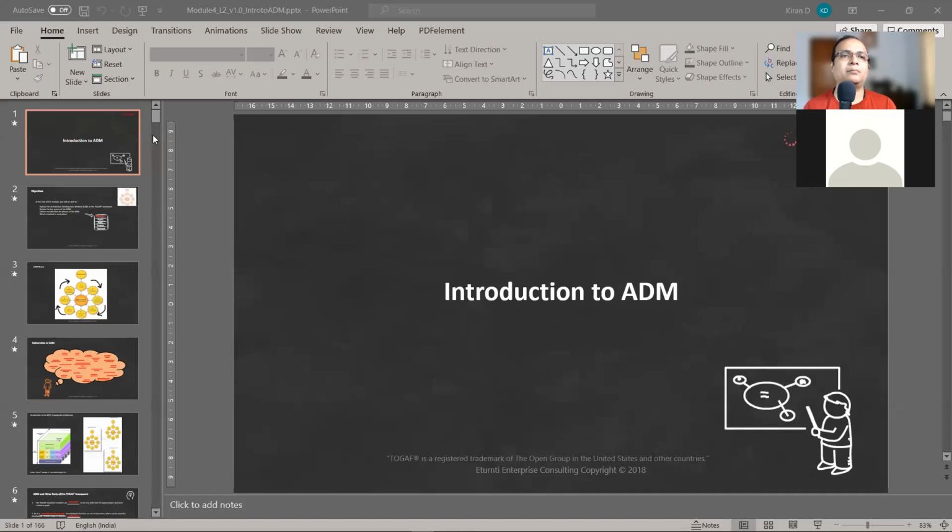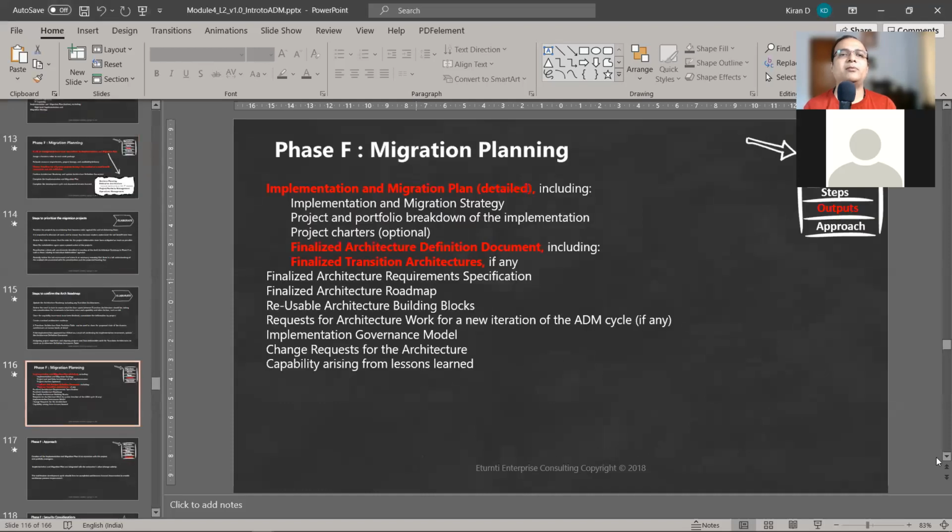If you go to the migration planning phase, these are part of the architecture realization.